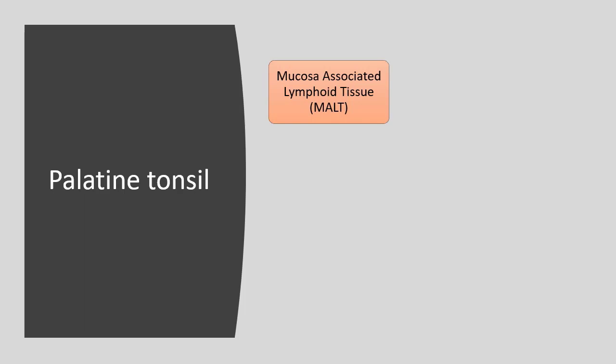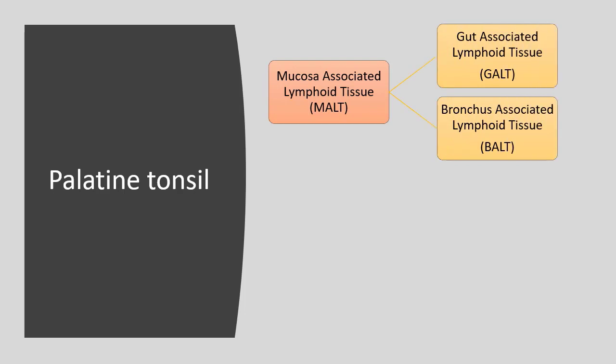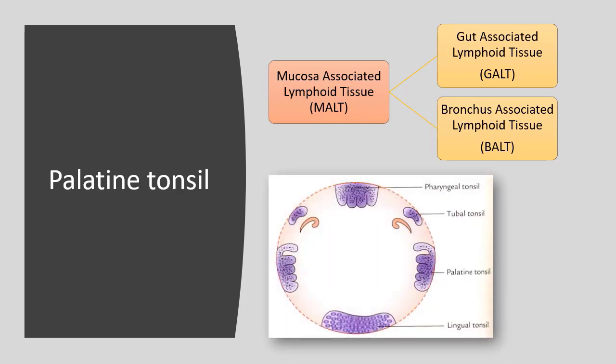Palatine tonsil is part of mucosa associated lymphoid tissue. We can call it as MALT. So it has two components, gut associated and bronchus associated. The gut begins from oral cavity. The respiratory system begins from nasal cavity. At the root or base of the nasal cavity or at the posterior end of the oral cavity, we have this aggregation of lymphoid tissue very near to the mucosa. We call it Waldeyer's ring. So these are the components. Again, I repeat, pharyngeal tonsil and lingual tonsil, these are unpaired. Tubal tonsil and palatine tonsil, these are paired.